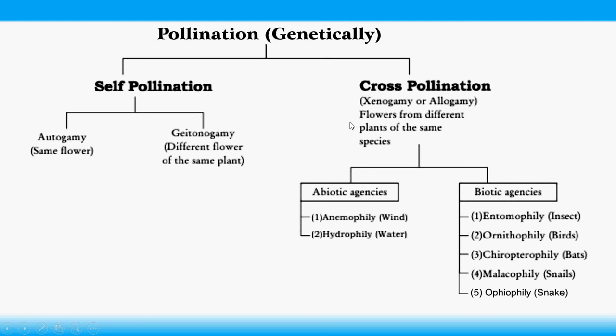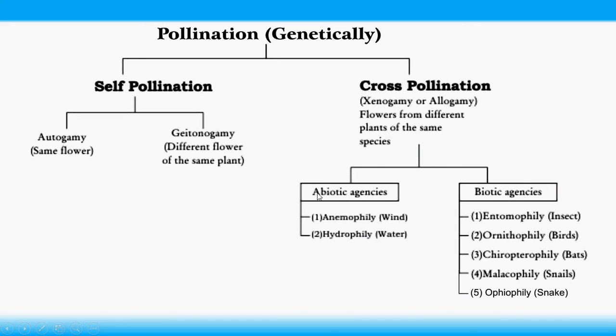Transfer of pollen from different flowers of different plants of the same species is called cross pollination. This pollen transfer is dependent on agencies or agents.